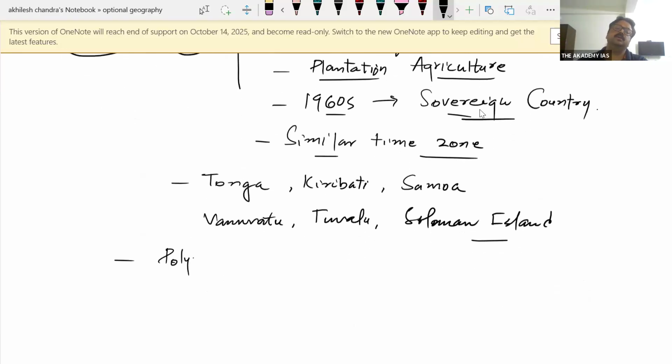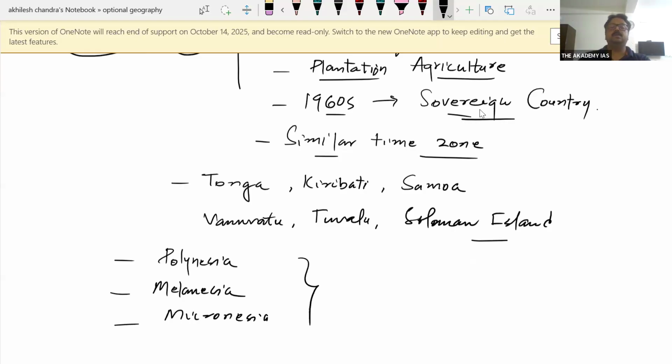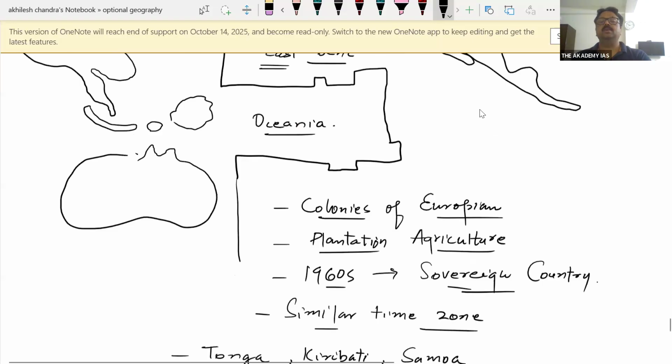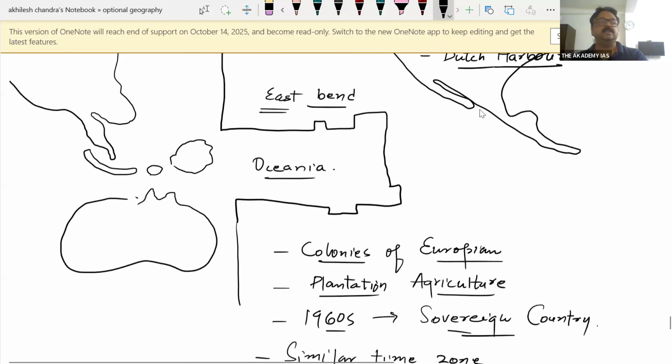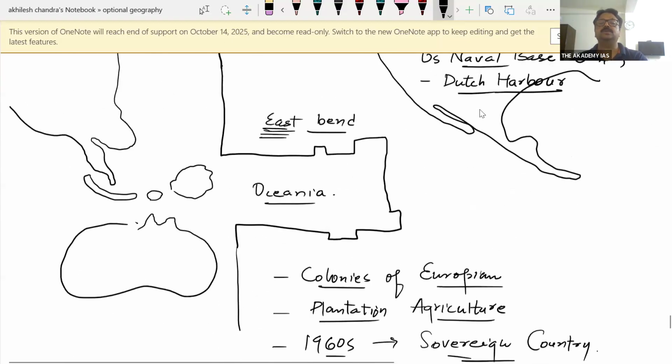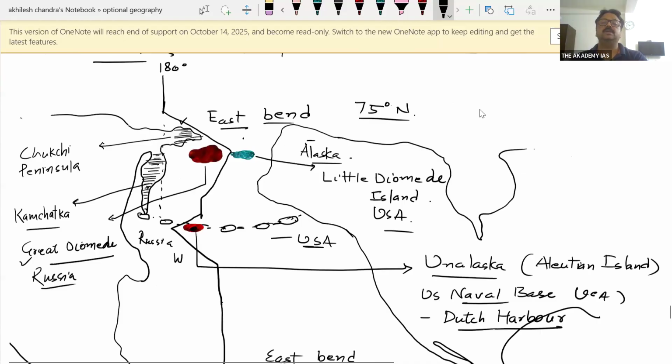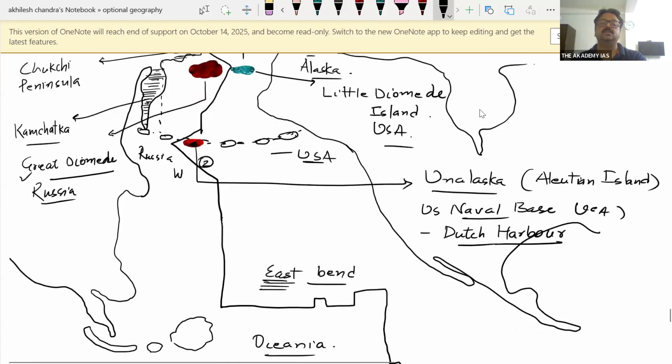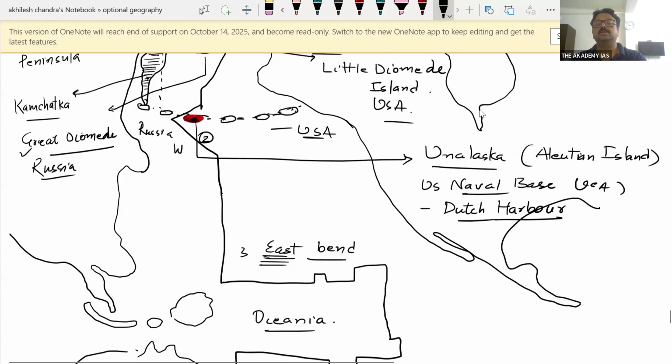In Polynesia, Melanesia, and Micronesia. So these are the names which have been given, and these are the scattered island territory over there and kept in one time zone. That's why you will find there is eastward bend. So there is an eastward bend 1, then westward bend 2, and the third eastward bend you will find. So 3 bends are there, 2 towards east and 1 towards west. Is it okay?